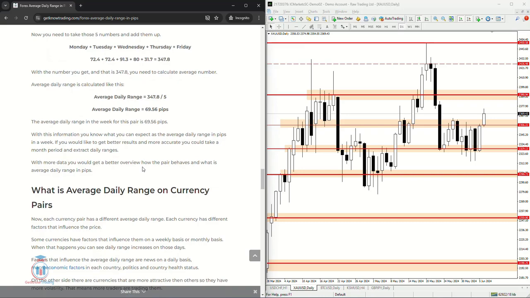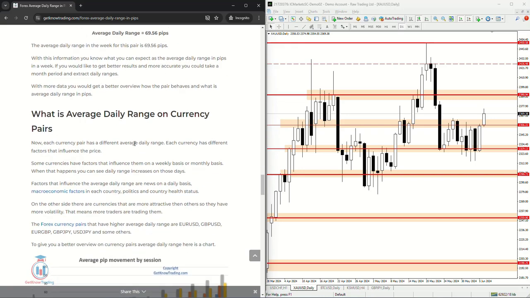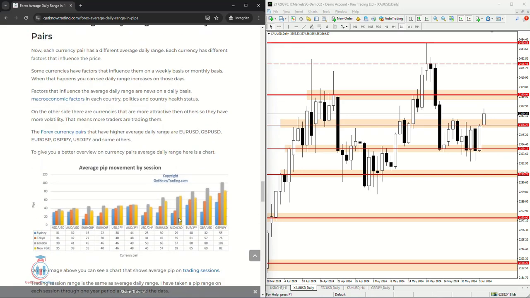Now, what is the average daily range on the currency pairs? Here you can see the table I have created for you with a large amount of data, and this data has been taken over a 1 year span. For example, for the GBP against Japanese yen, you can see the average number of pips for each of these sessions. I have not taken the trading pair on the daily time frame. I have taken the London session and the New York session. There are several hours during the day.